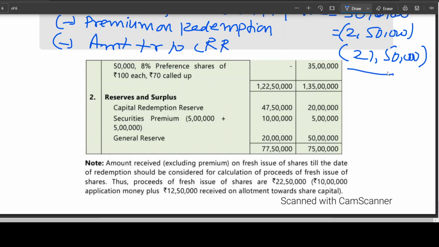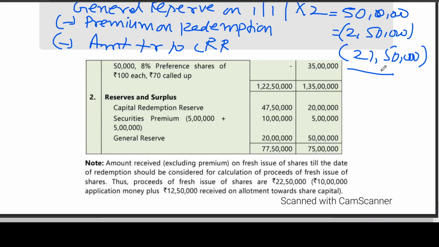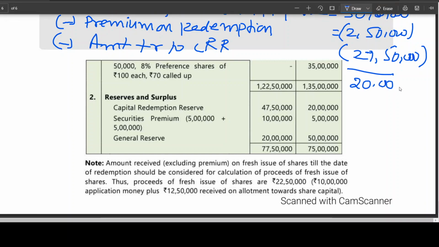Then the balance is going to be the closing balance of general reserve. What is the closing balance of general reserve? You can see 50 lakhs minus 30 lakhs. How much will you get? 20 lakhs. Are you following? Is it clear to all of you?